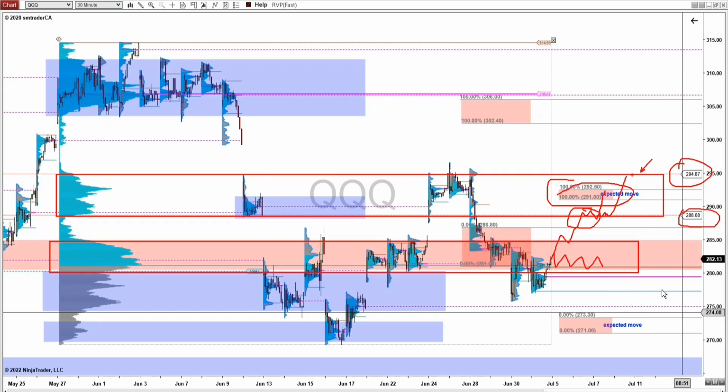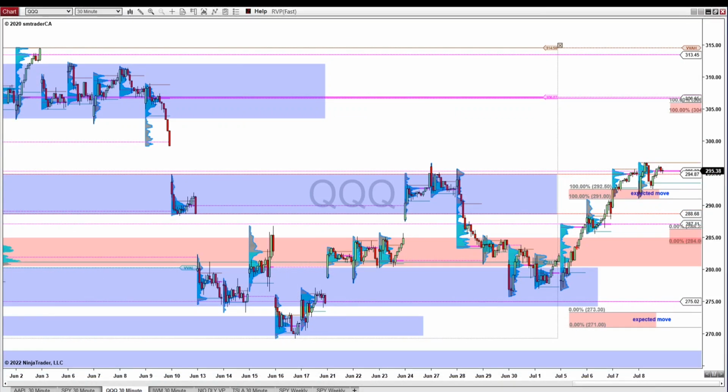And for the QQQ, last week's scenario was looking for the price to come up to this high volume zone here and see if it would break above this high volume zone and move up to this upper high volume zone. And if it could stay inside of this zone, then we were looking for the price to come up and tag this upper range of the expected move.